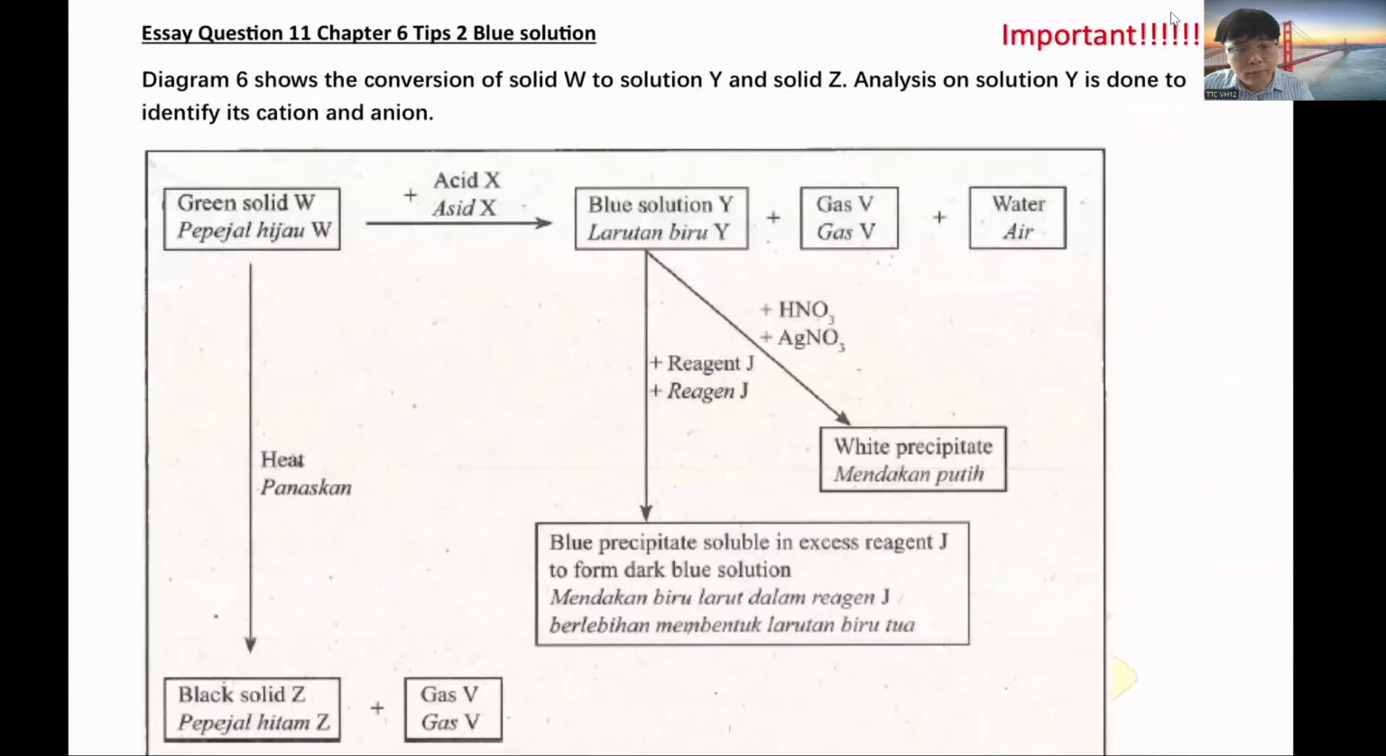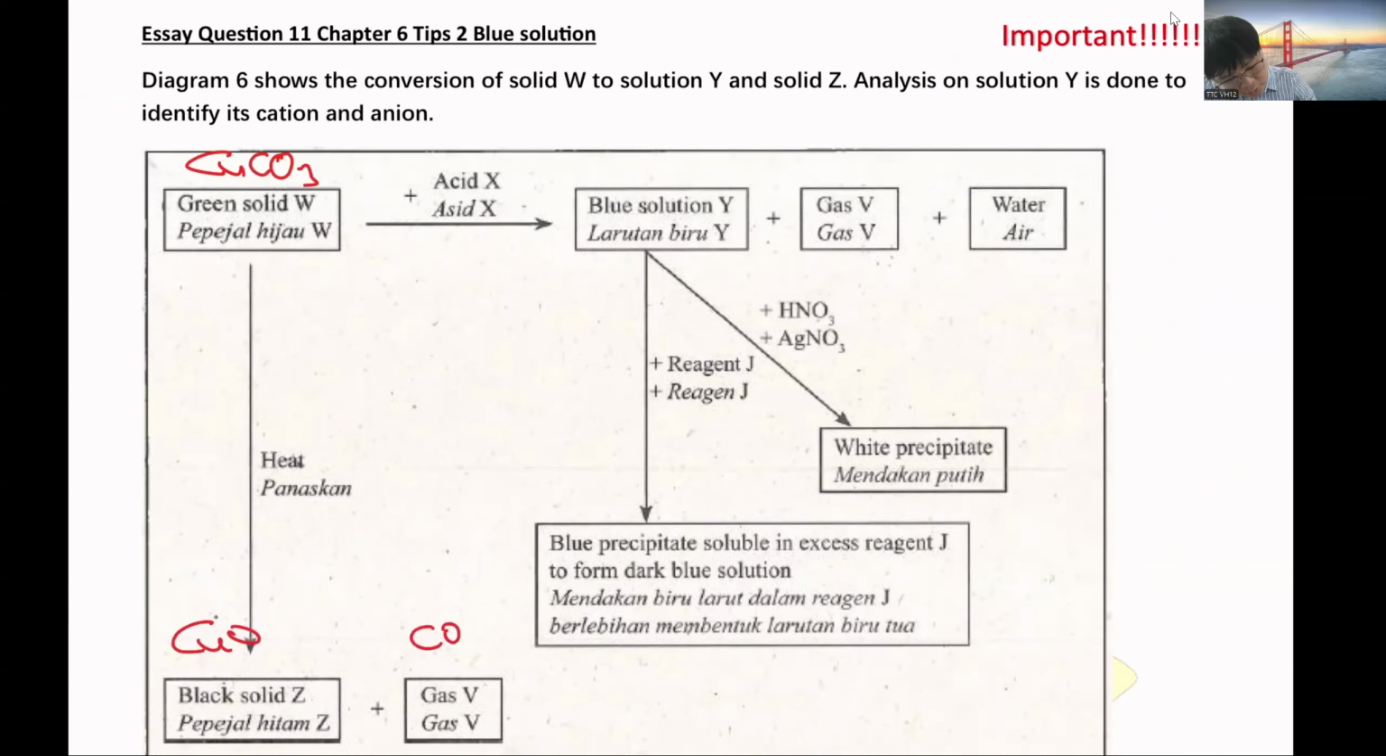Then this is another question for you to demo. You can see here again, green solid, so it should be CO3. Here it becomes CO and CO2. I've done all the possible questions here to make sure there's no surprise. Same with this, you have different possible acids.